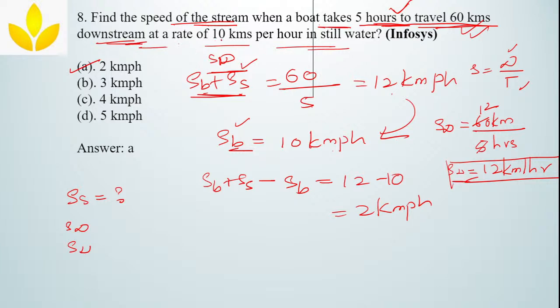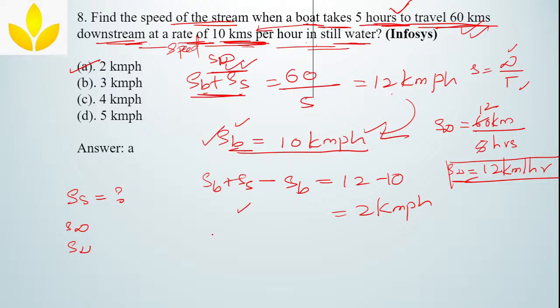Next, at a rate of 10 kilometers per hour in still water. They are talking about the boat. The boat speed is 10 kilometers per hour. Read the question again so that you will understand it easily. Rate is nothing but speed. So the rate of the boat is 10 kilometers per hour in still water. Clear? Okay.